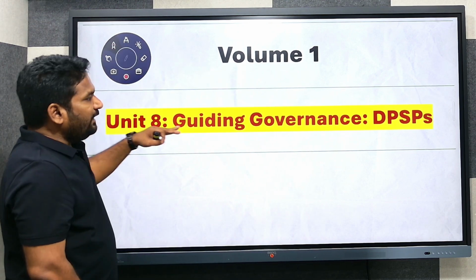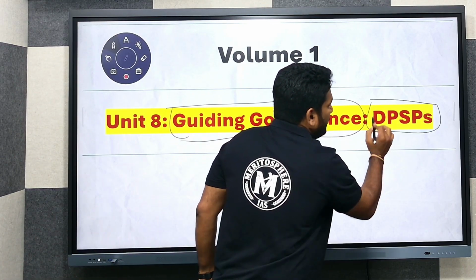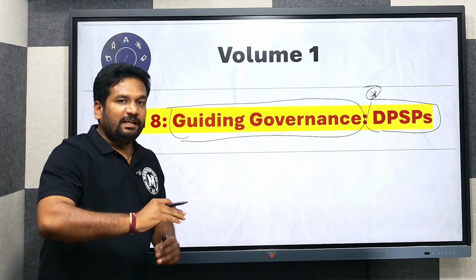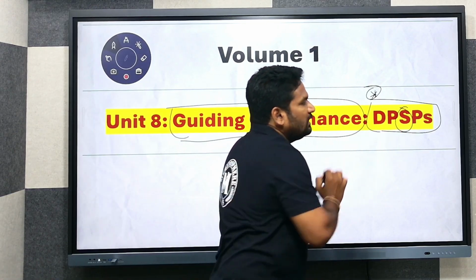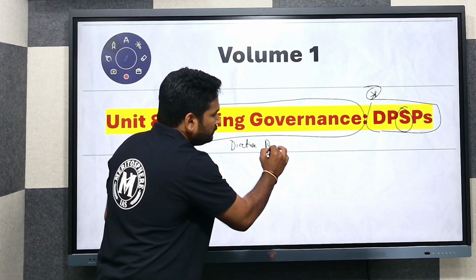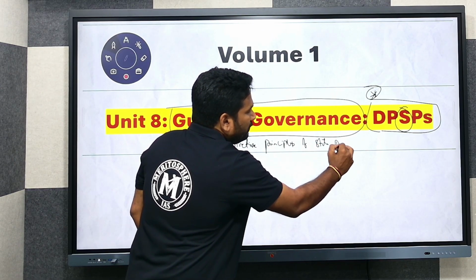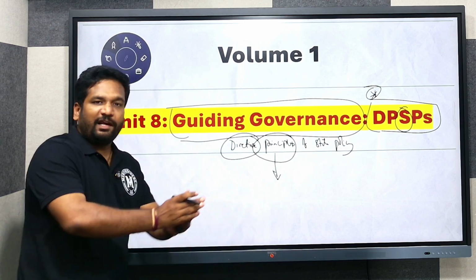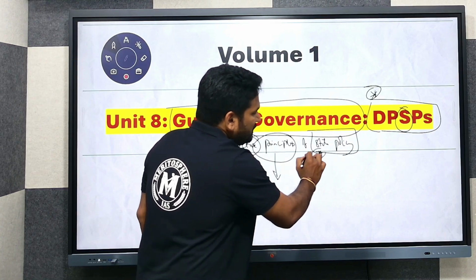So here the unit 8 title is Guiding Governance, DPSPs. Directive Principles of State Policy. Directive means it is giving some direction. It is giving some direction to whom? The state's policy. These are the principles which give direction to the state policy.